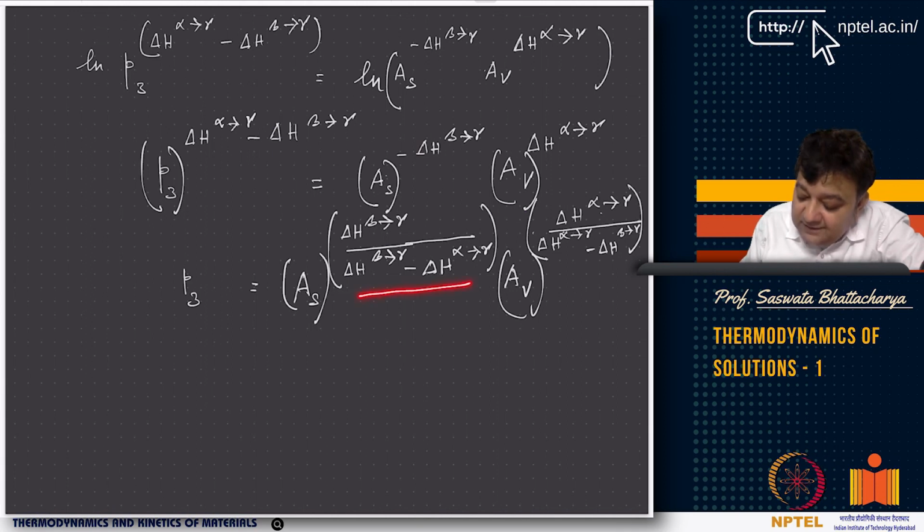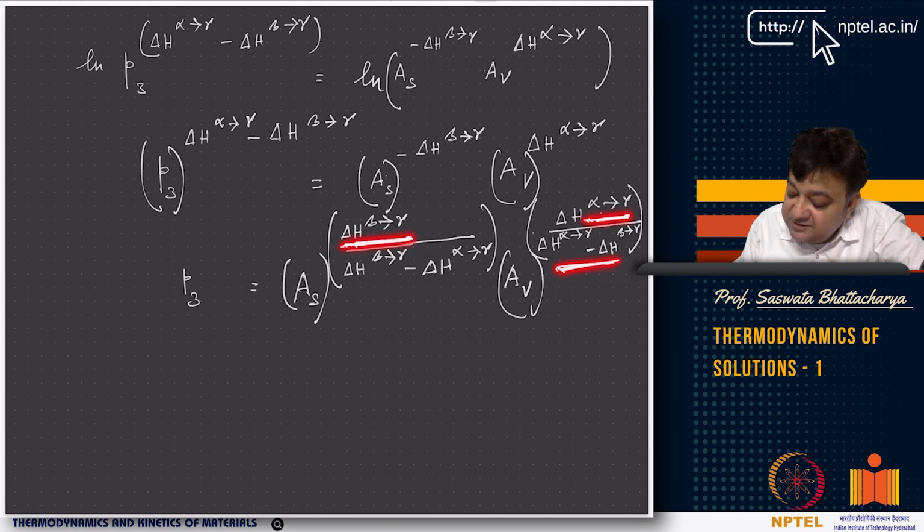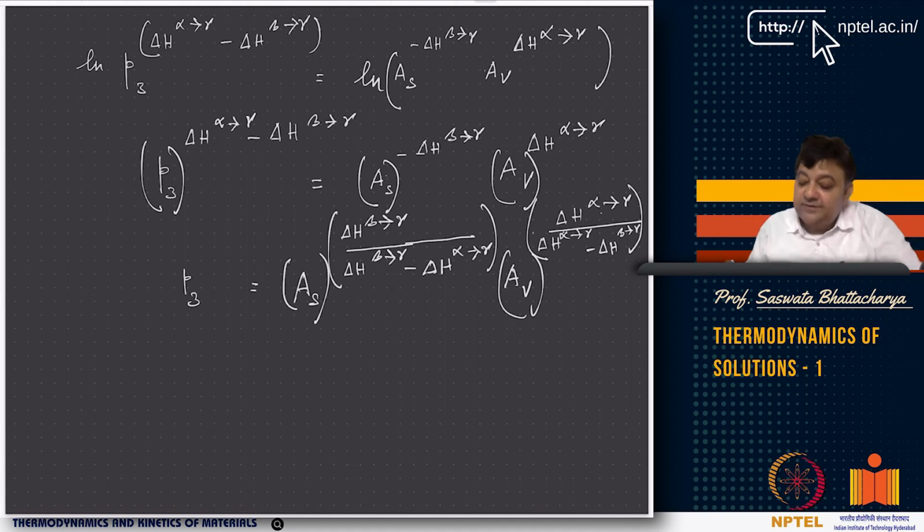This is the difference in the enthalpy of transformation, and this is the enthalpy of transformation from liquid to vapor. In this case, this is from solid to vapor, and again, this is the difference between the enthalpies of transformation of solid to vapor and liquid to vapor, right? And again, AV is one pressure term.